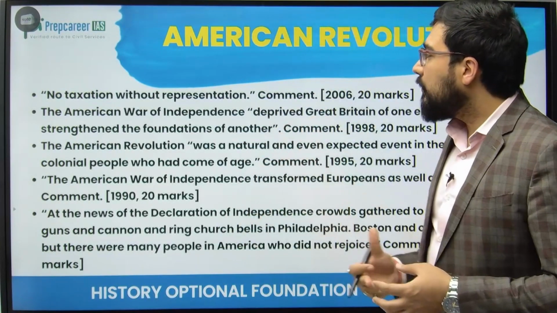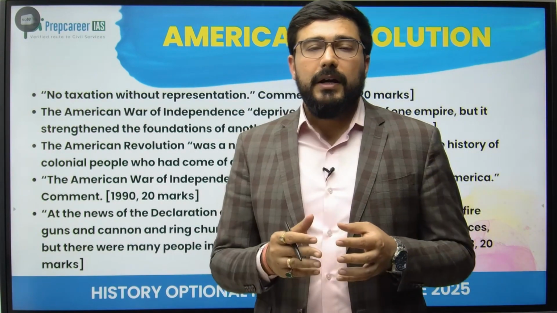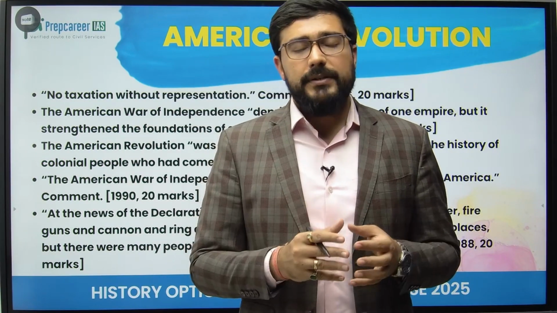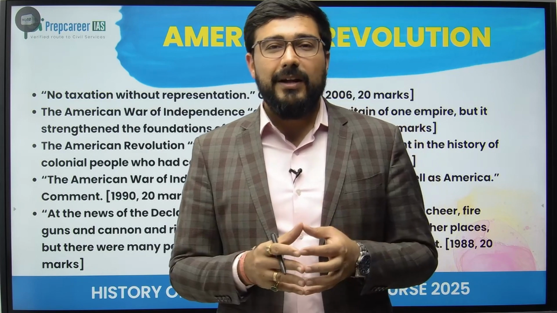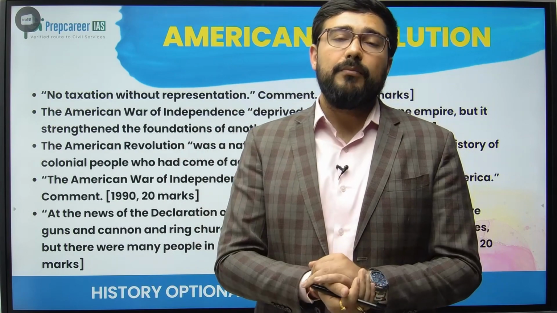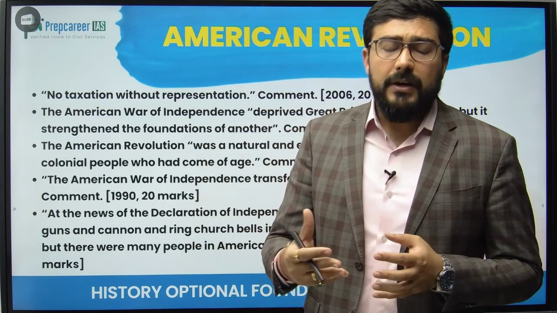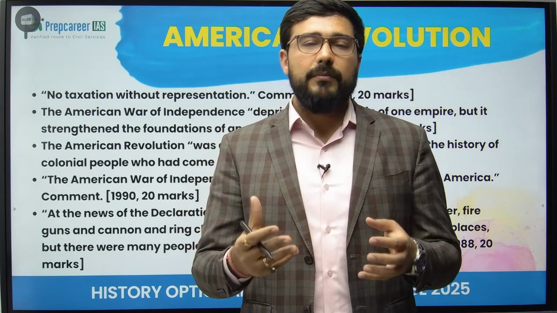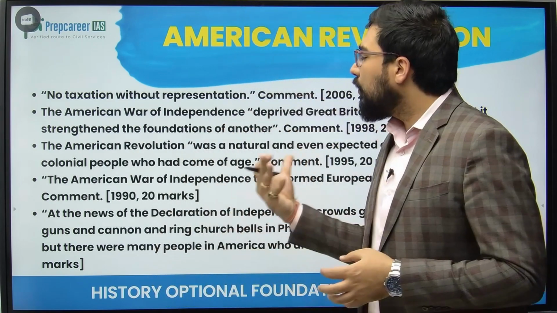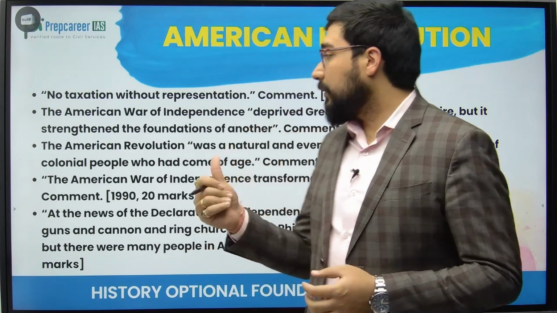Comment: the American War of Independence deprived Great Britain of one empire, but it strengthened the foundation of another. That is, in 1783, they finally recognized the independence of the USA. However, at the same time, India had already come under their control, and they tried to increase the foundation of their empire in India, like the Pitt's India Act of 1784, just the immediate year, right? Then the sending of Lord Cornwallis, who came out with various systems, including the permanent settlement and civil services; all those things were reformed by him. ये कुछ बहुत ही specific question है जो आपको याद रखना पड़ेगा.